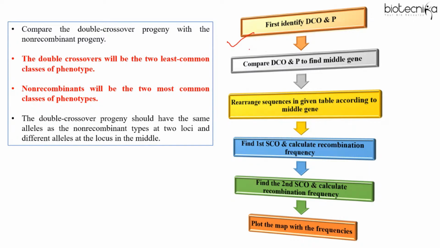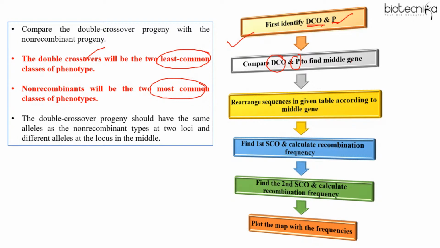Whatever data is given to you in the question, some progeny numbers, identify which is double crossover and which is parental combination. Always remember, parental combinations are the most common types. You will find the highest number of progeny to be the non-recombinant or parental, and the least common will be the double crossovers. Then you have to compare any one double crossover and any one parental to find the middle gene.